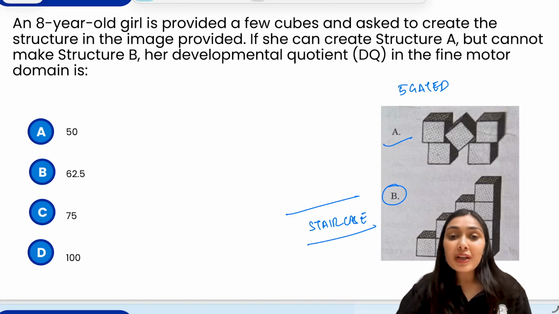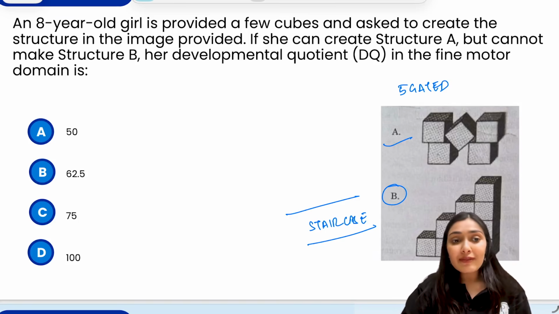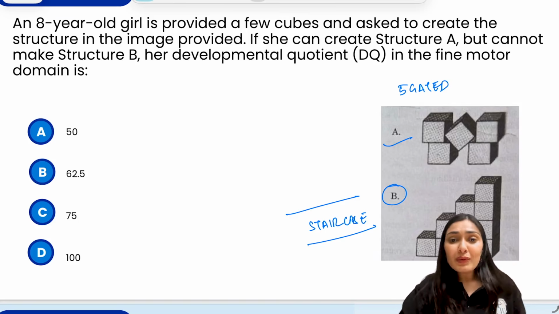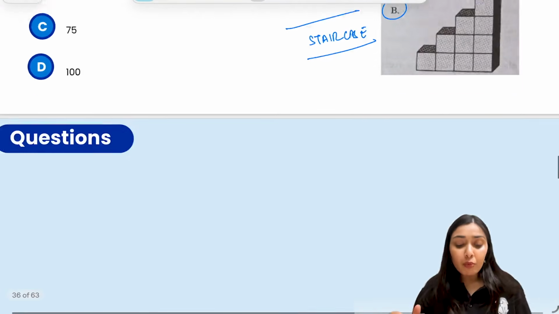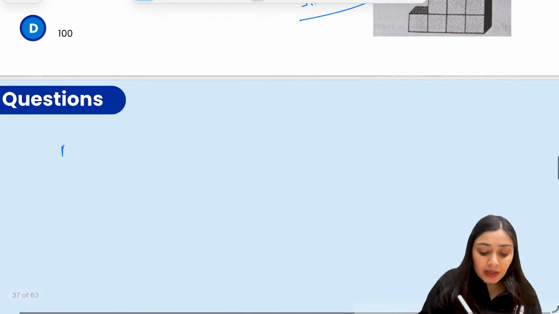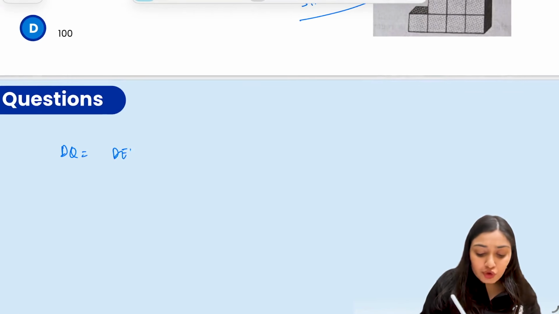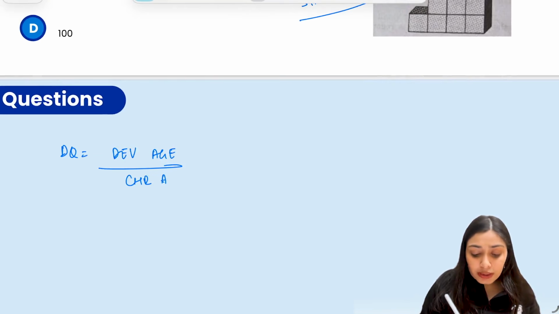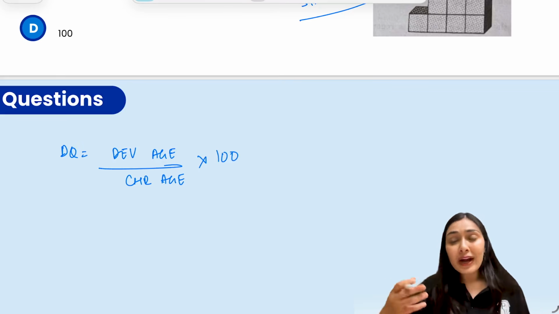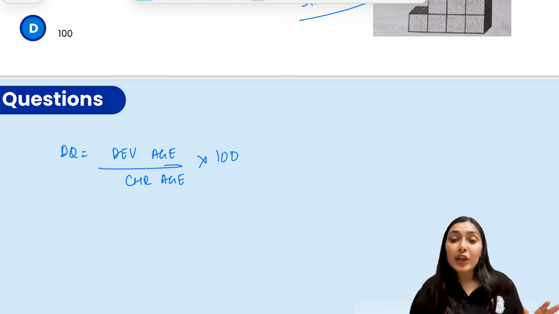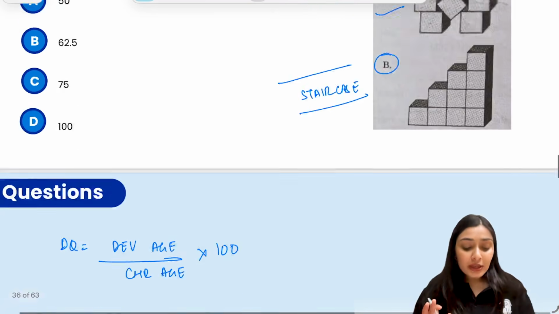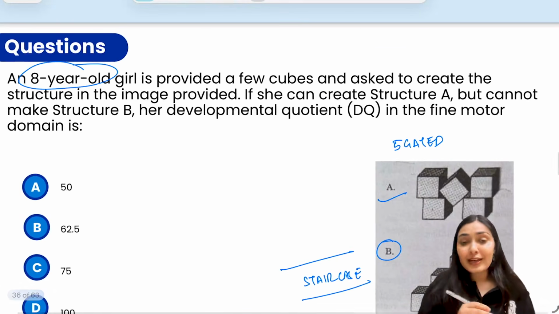So what would be her developmental quotient? Can you tell me what is developmental quotient? A simple formula is developmental quotient is developmental age divided by chronological age into 100, right? Developmental age is that age at which that particular milestone should be achieved, and chronological age is the age of the child at which the child developed that milestone.